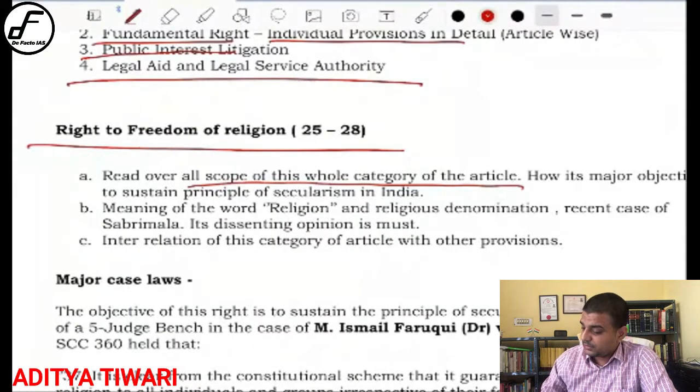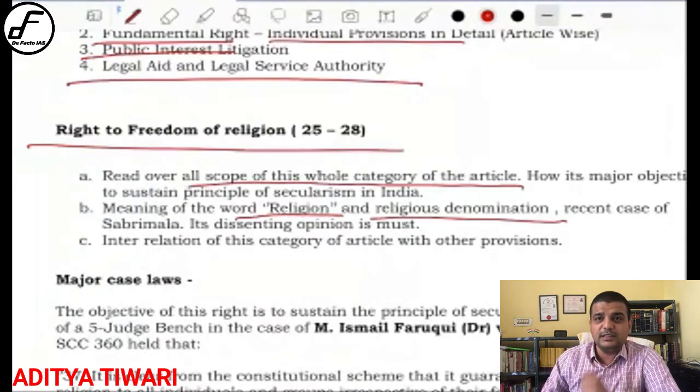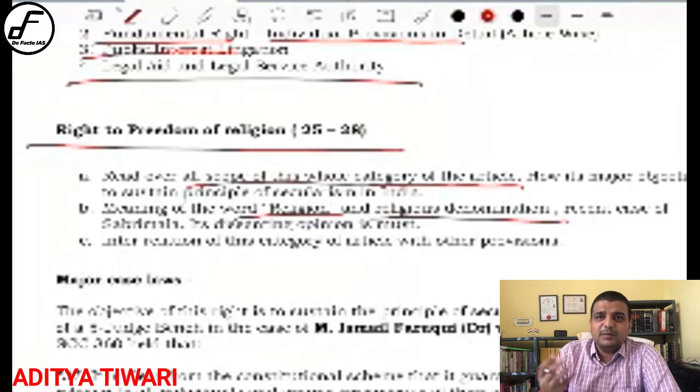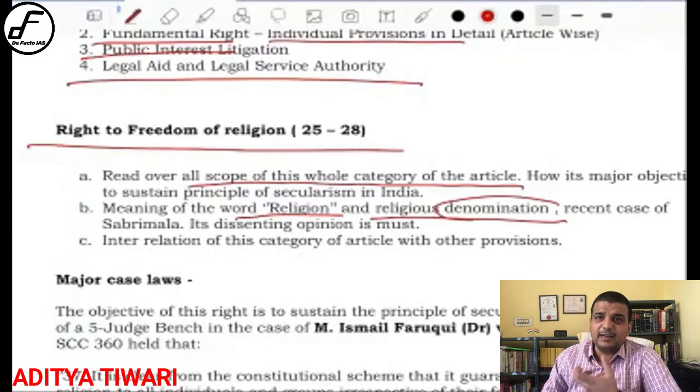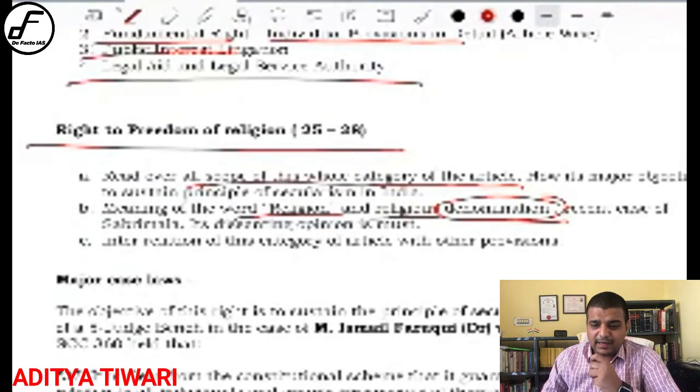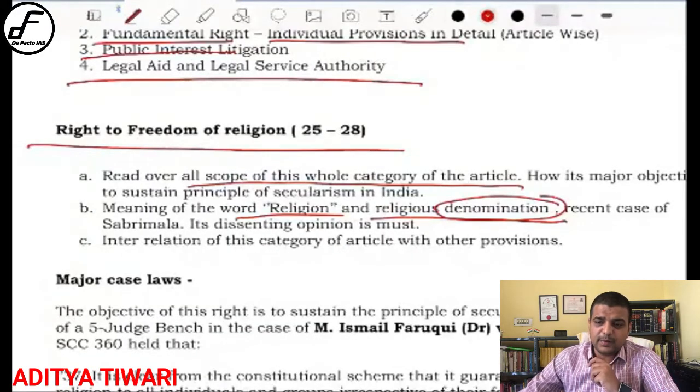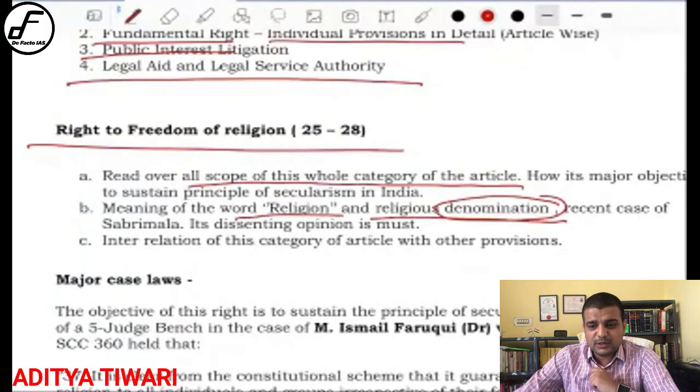Similarly, the key words in these articles are religion and religious denomination. Now there is a very famous case that provides the definition of religion or religious denomination, how a particular denomination can get the benefit of article 25. They can only if they are part of a religious denomination. Now what do you mean by religious denomination?